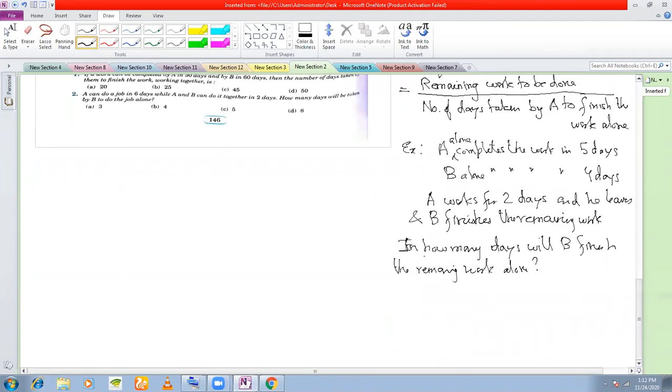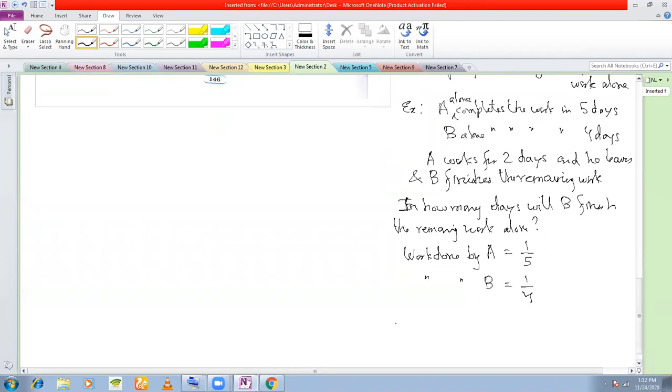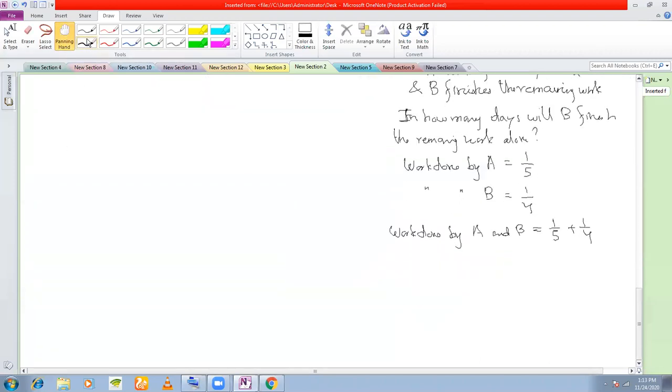Now see, A alone can complete a work in 5 days. So what is the work done by A? Work done by A is 1 by 5. What is the work done by B? 1 by 4, right? So what is the work done by A and B? Work done by A and B is the sum of these two, 1 by 5 plus 1 by 4. Now you take the LCM of 5 and 4 and calculate this. 4 plus 5, 9 by 20 is the work done by A and B.